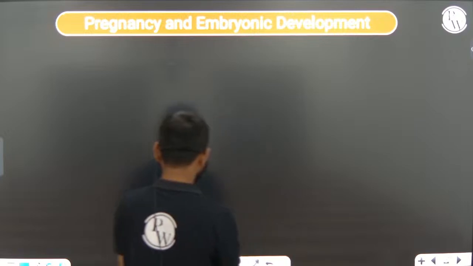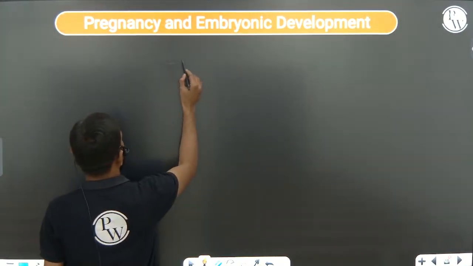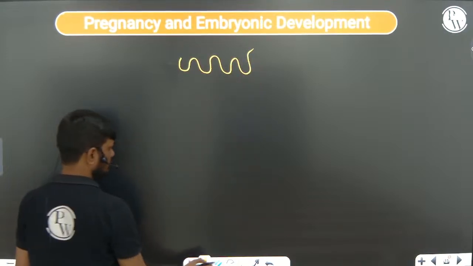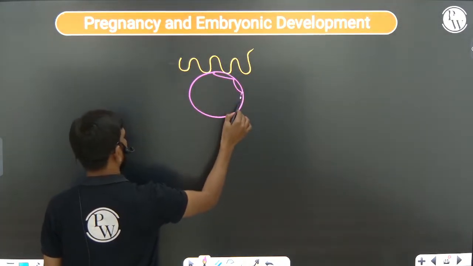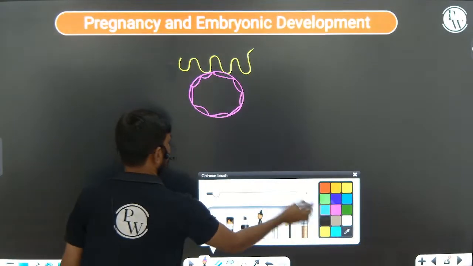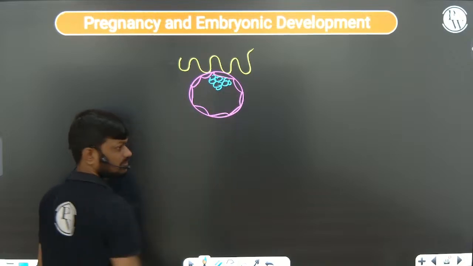Pregnancy. So this is the endometrium lining. Now this is the outermost layer, the trophoblast layer, and this is the inner cell mass.